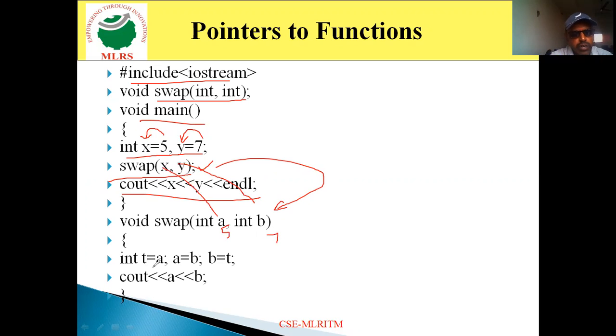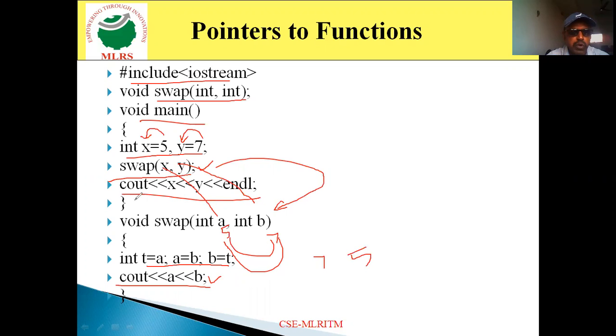Now int t is equal to a, a is equal to b, b is equal to t, which indicates that this is a logic which is used to swap the two values. A value will be assigned to B and B value will be assigned to A. Here cout A B. Now this statement is used to display the values of A B. After printing this particular statement, it displays the output values as 7, 5.